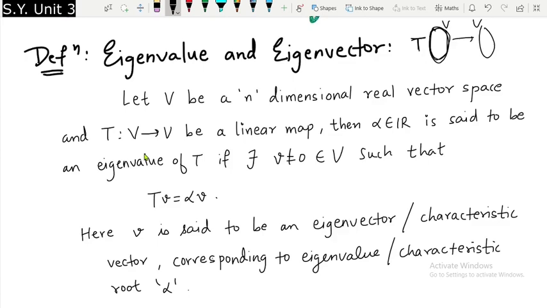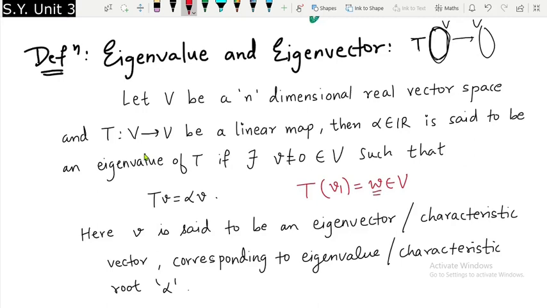If I find T of some, let me say V1, can I get a multiple of V1 again? T of V1 is again going to be some vector in V, but I want this vector to be something special.